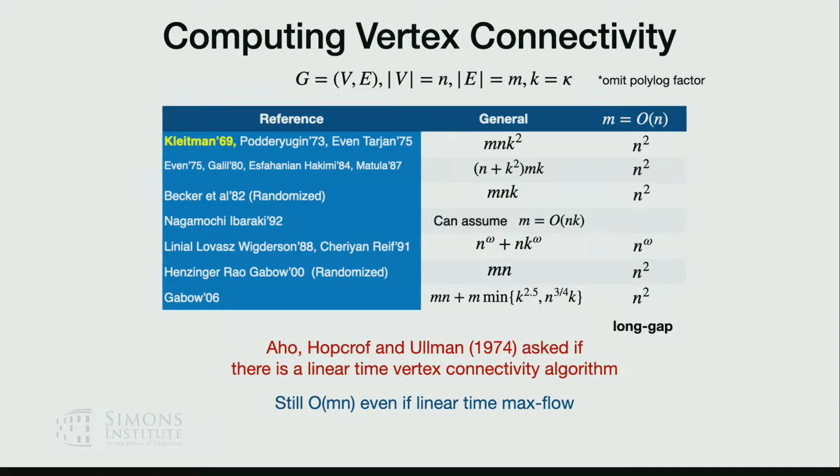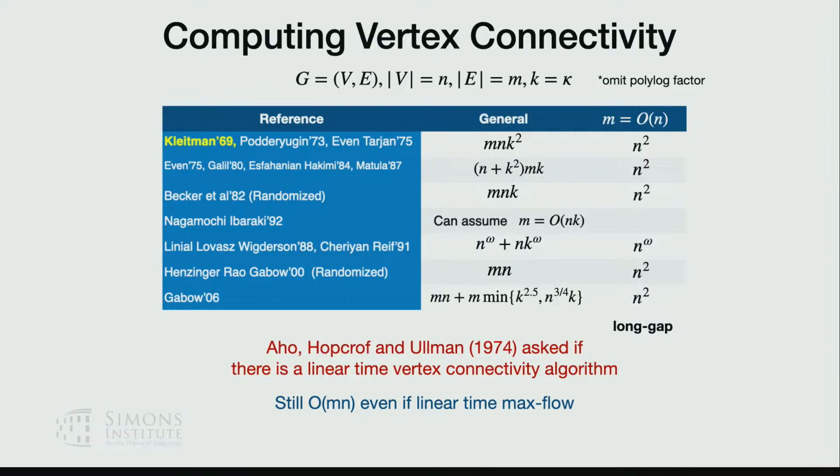The challenge in this area when I started was that if you look at the special case when the graph is sparse, then the complexity has been quadratic. So the first goal is that we need to break this quadratic barrier to make progress on this problem. Hopcroft and Tarjan also asked whether there is a linear time vertex connectivity algorithm, almost 50 years ago.